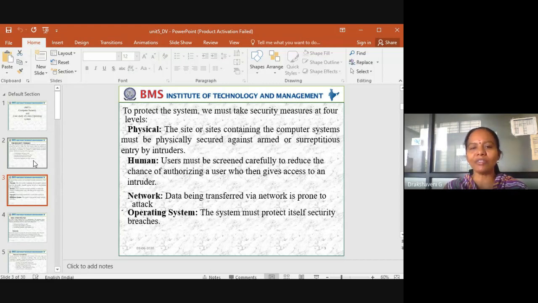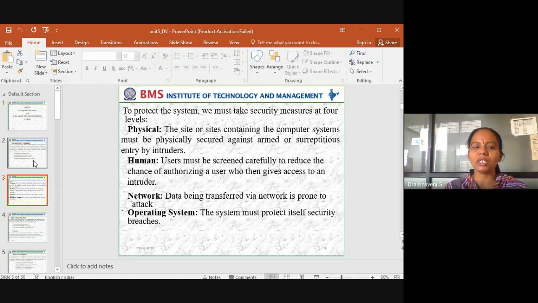This is the third level of security measure. And the last one is the operating system. The system must protect itself from security breaches. Not only these other three, physical, human, and network, should have security, but the operating system should also have security. Suppose we are using Windows, and you install some software.